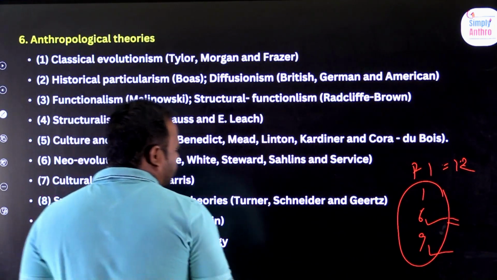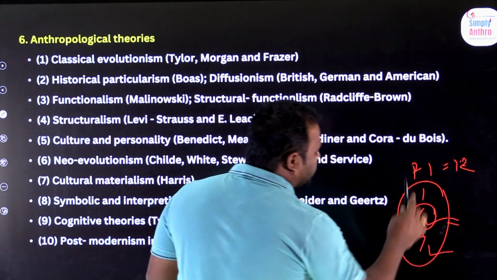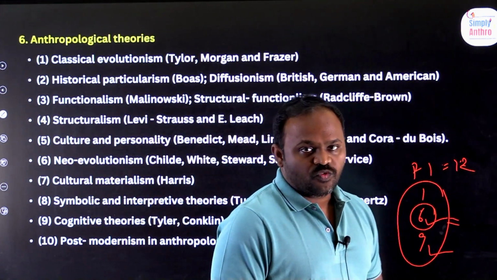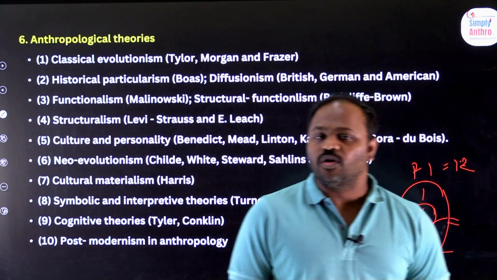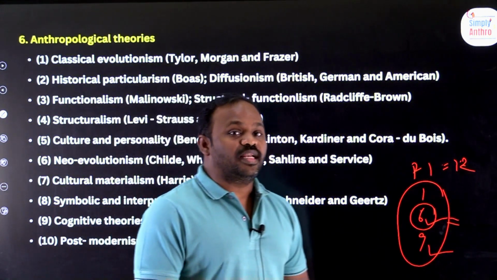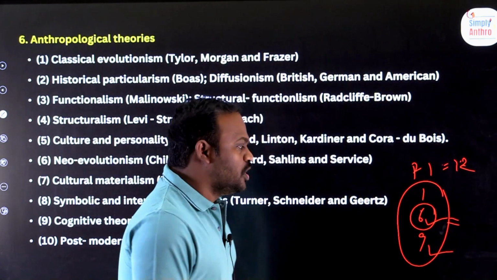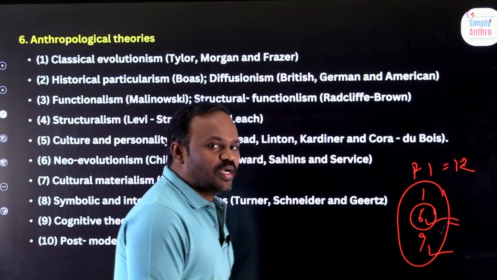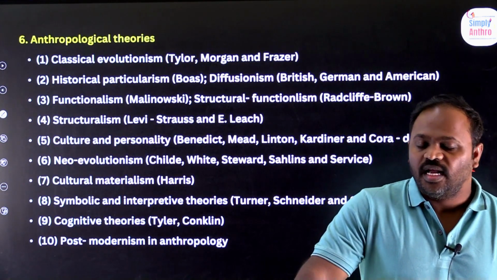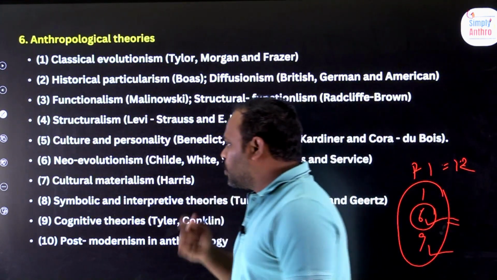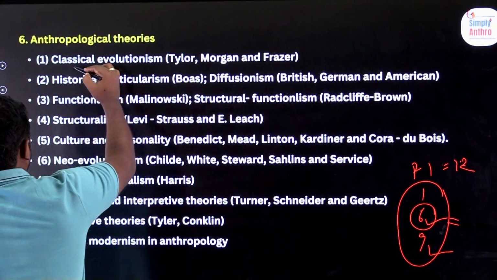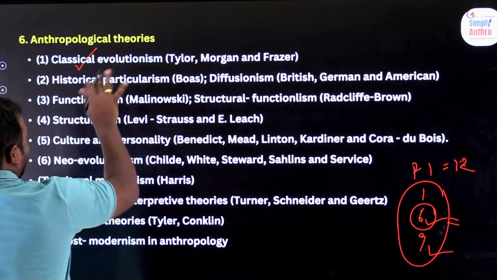But if you understand chapter 6, many of the chapters revolve around it. Why? Because in chapter 6 we talk about many of the thinkers, and each and every thinker is again related to chapter 6 itself. What is chapter 6? It is called anthropological thought, which is also called anthropological theories. There are many theories here. I'll discuss who gave each theory and what the theory name is.